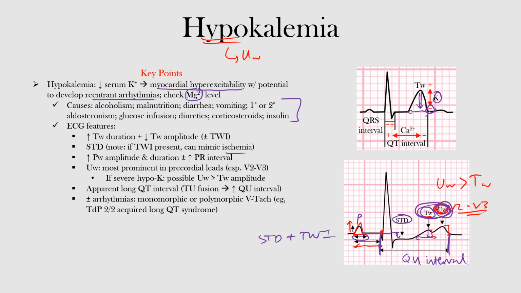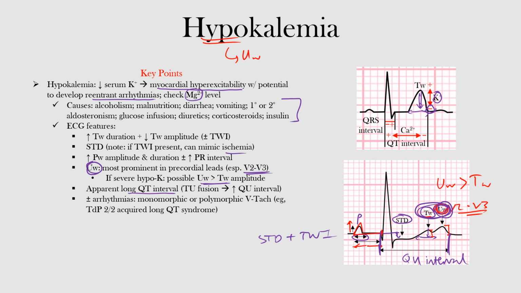Okay, now the U waves are a common thing that most people associate hypokalemia with, and these are most prominent in the precordial leads, especially V2 and V3. In severe hypokalemia, we said that the U waves may actually get even larger than our T waves, as you saw here, the U wave amplitude exceeding that of the T wave. We could say there's an apparent long QT interval, but that's from that TU fusion.